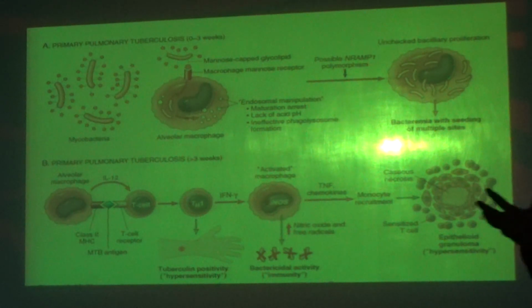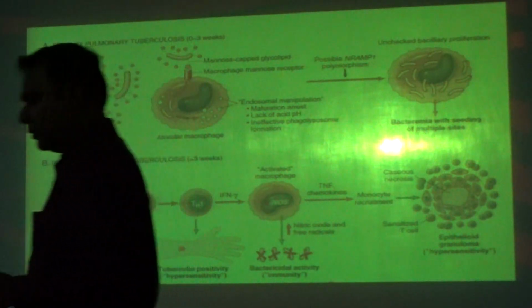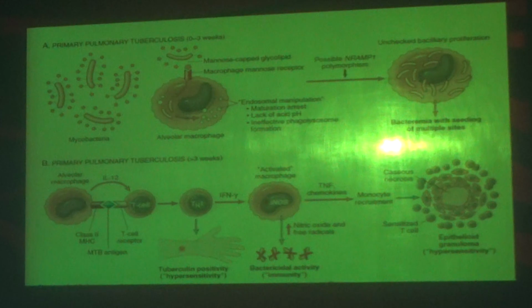Actually, the function of this macrophage is phagocytosis. But Mycobacterium tuberculosis is so dominant, it is not allowing phagolysosome formation. It is not allowing an acidic pH also. Initially, if there are one or two particles it is okay, but Mycobacterium tuberculosis is numerous.